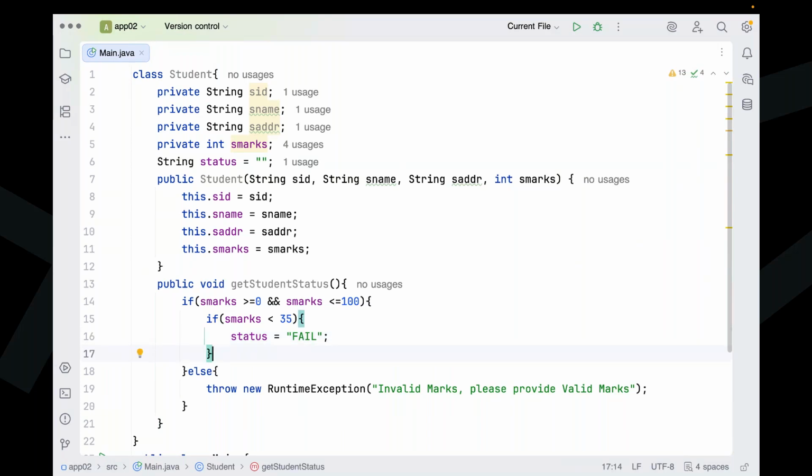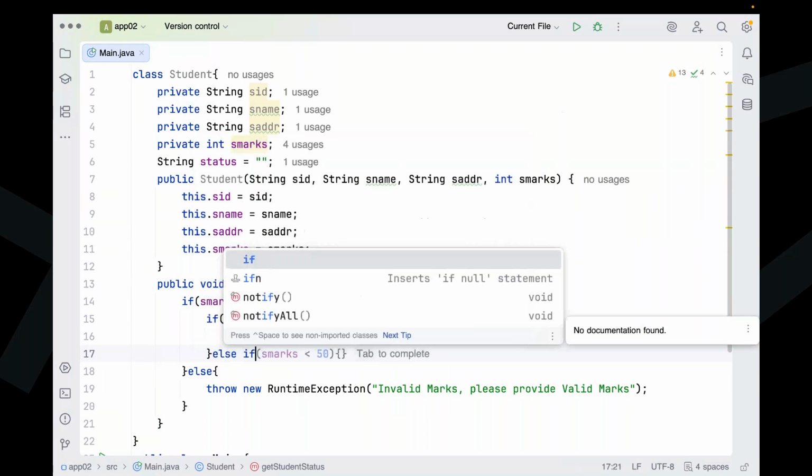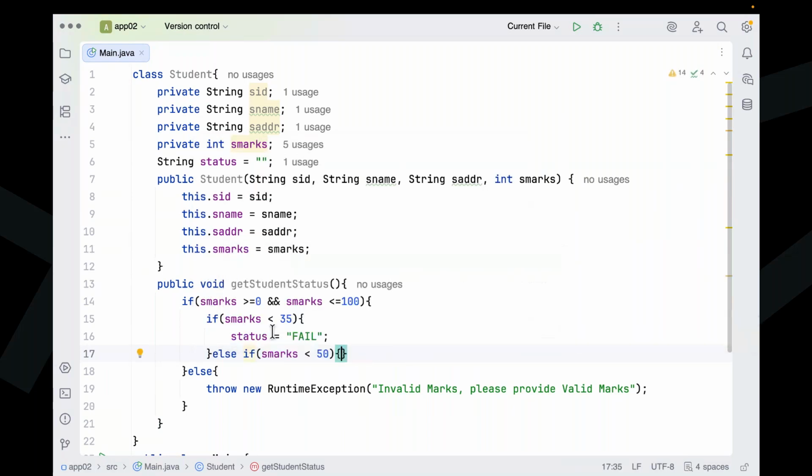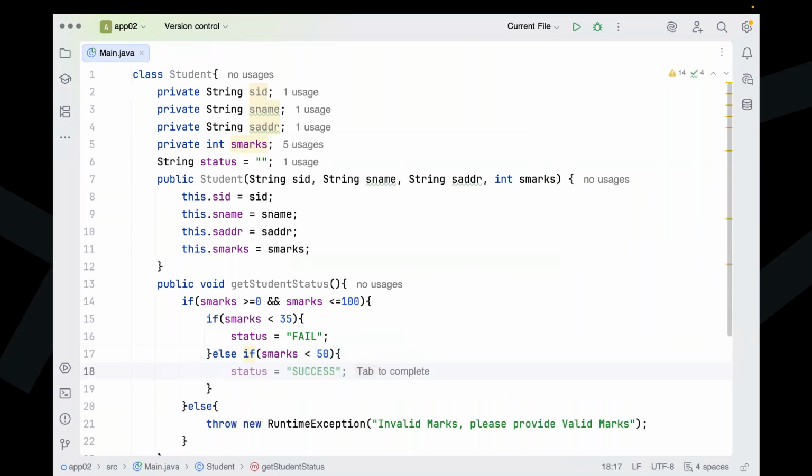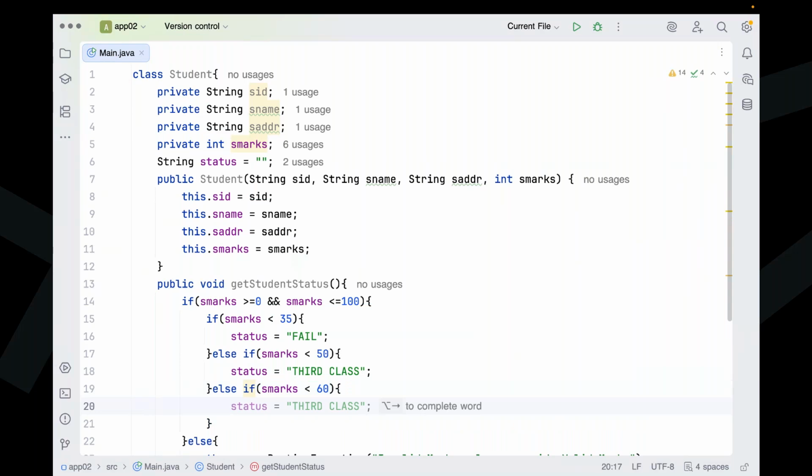Now else if marks less than 50, then it is third class. Again, else if marks less than 60, then the status is second class.